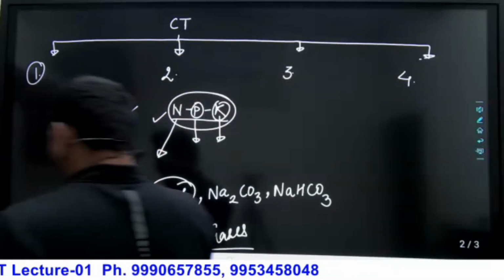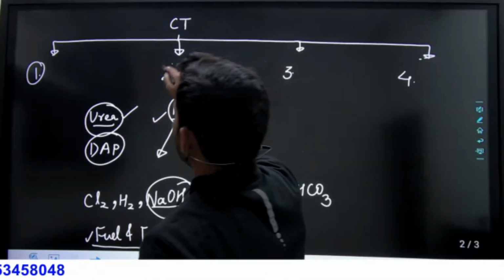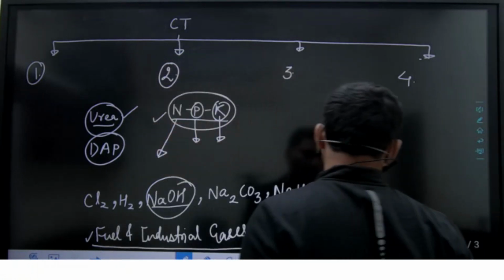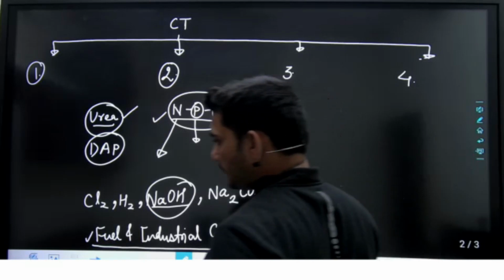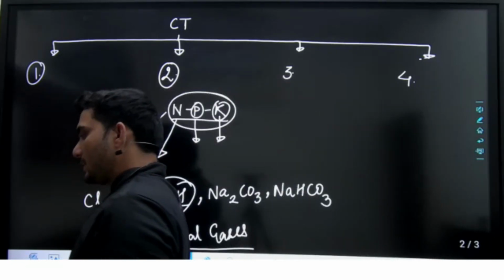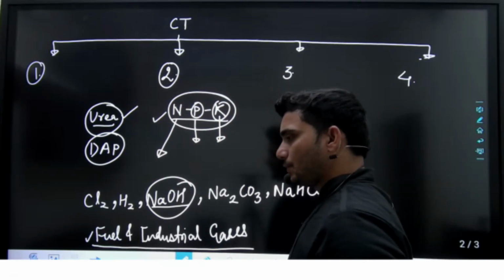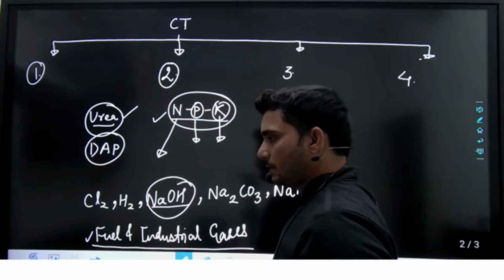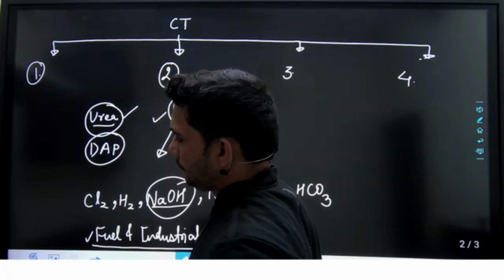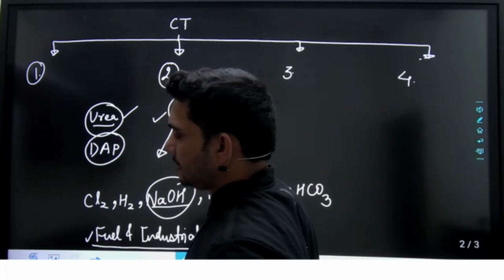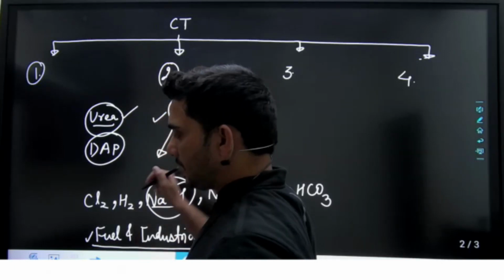Now the second part is natural product industries. In this part, we will deal with edible and essential oils, soaps, detergents and glycerin: production of soaps, production of detergents, and how we can produce glycerin. Most of the time we get glycerin as a byproduct from the soap and detergent industry. So we will deal with it in detail.